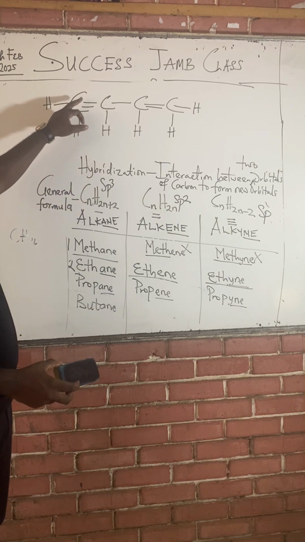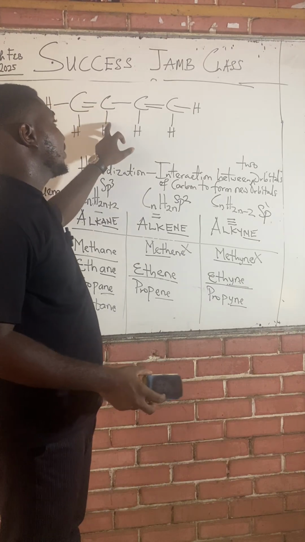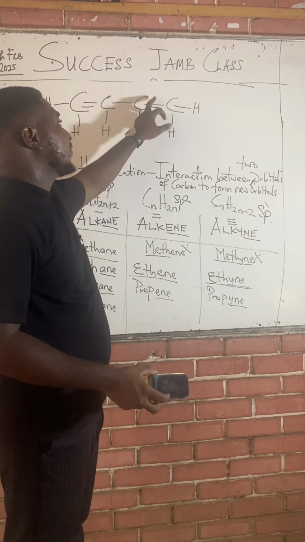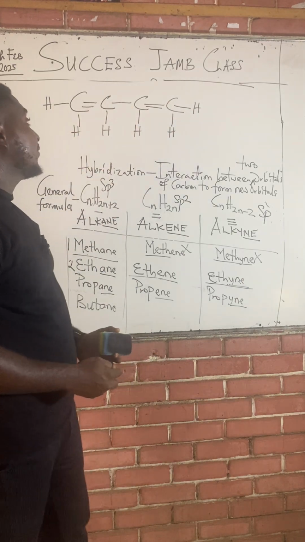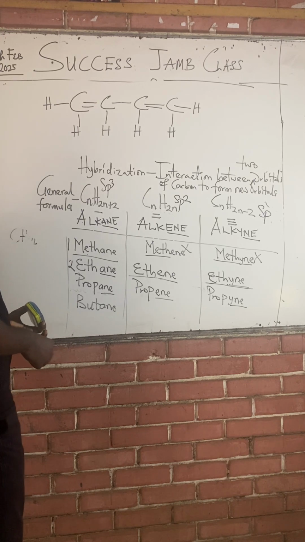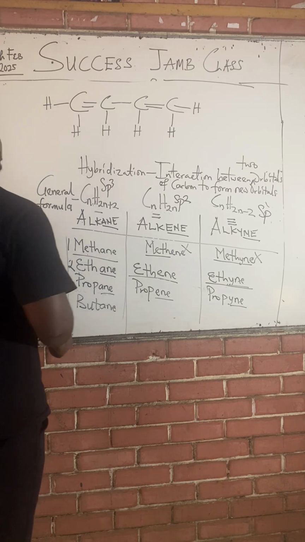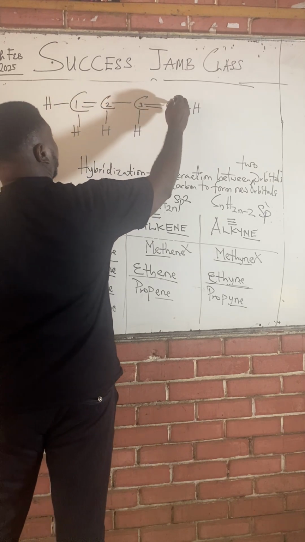If you look at this carbon, you see 1, 2, 3, 4. If you look at this, you say 1, 2, 3. Every carbon must have 4 bonds. Plus, this organic compound contains 2 double bonds. So I'm going to say this carbon 1, 2, 3, and 4.